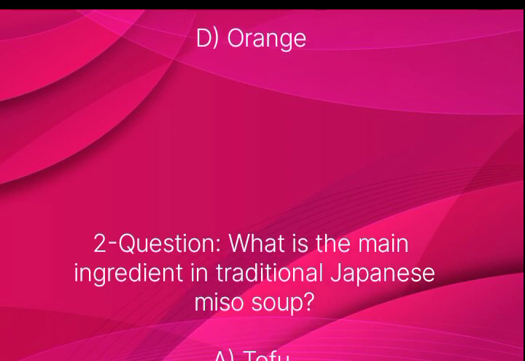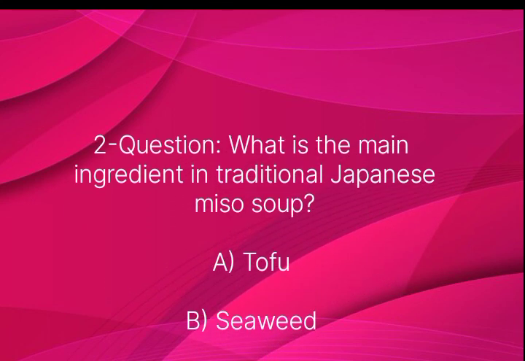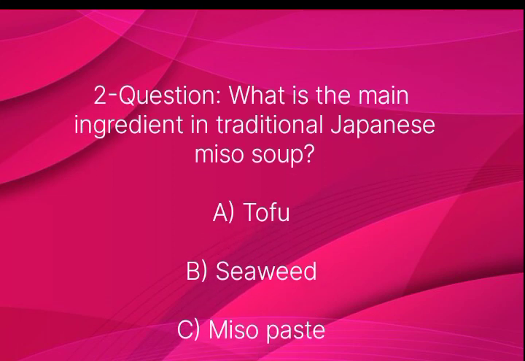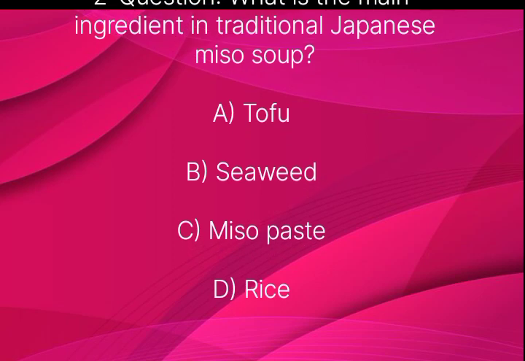Question number 2. What is the main ingredient in traditional Japanese miso soup? Option A tofu, B seaweed, C miso paste, D rice.